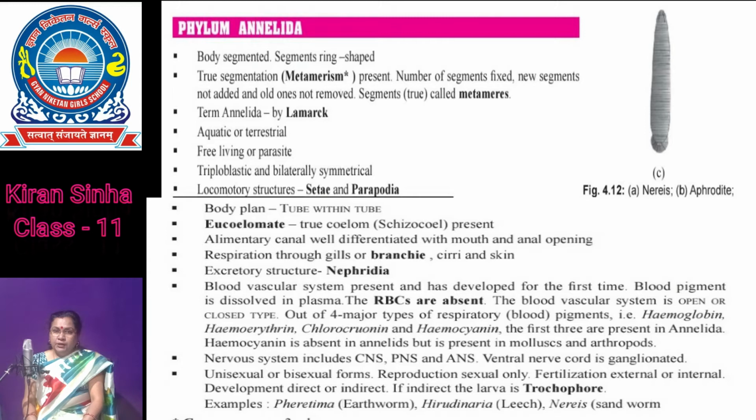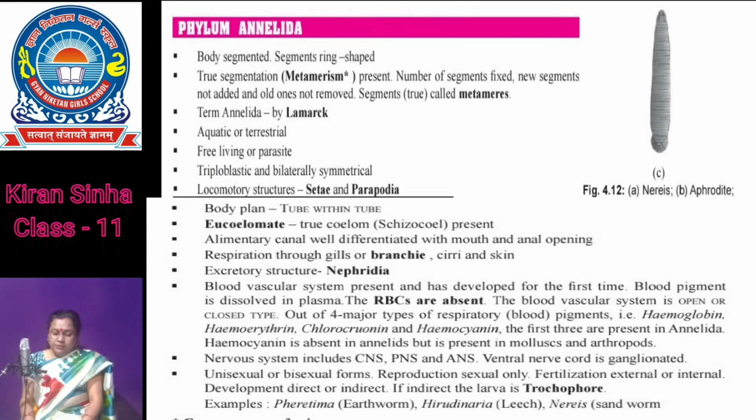Locomotion is also aided by the chaetae or lateral triangular appendages called parapodia as seen in Nereis.